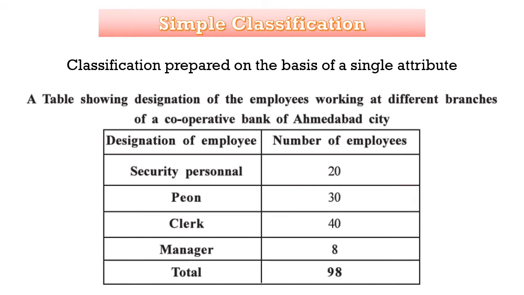Now if you see here, the designation of employees is the only attribute given in the question. The security personnel 20 people are there, peon 30 are there, clerk 40 are there, manager 8 managers are there, and total 98 employees are there. So here the employees are distributed on the basis of their designation, and that's all. So only one attribute is there. So any classification prepared using only one attribute, here designation of employees, we call it the simple classification.